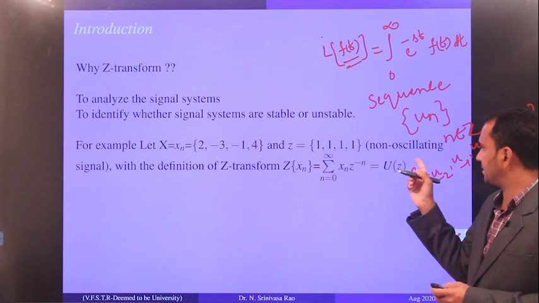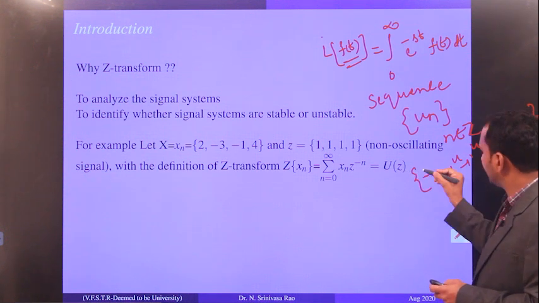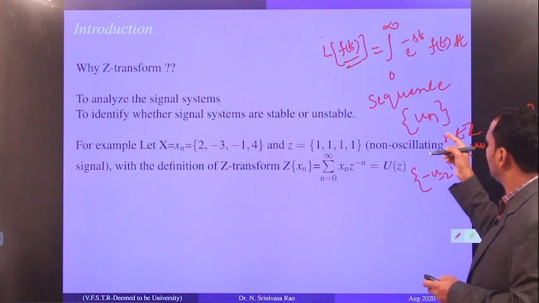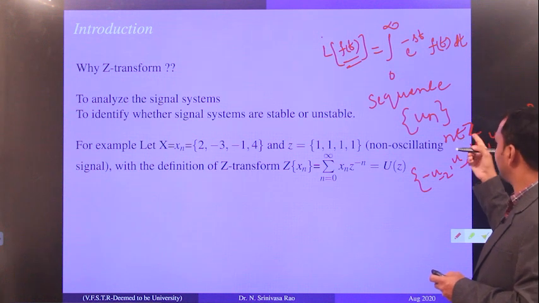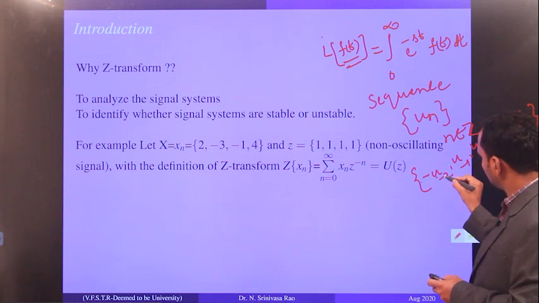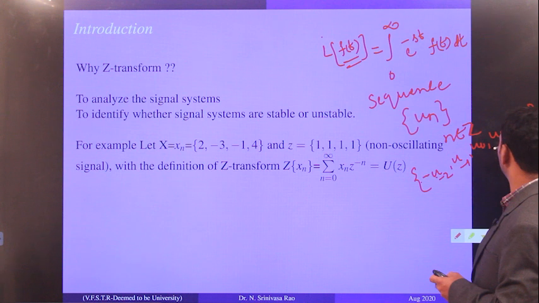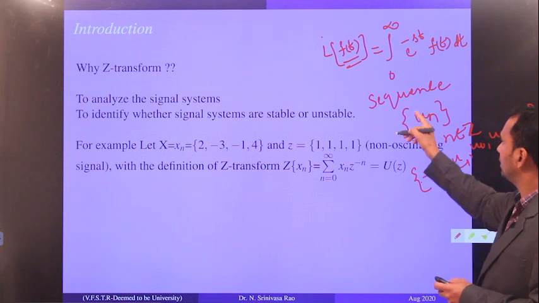So this is called a sequence, denoted un, where n belongs to Z and Z denotes the integers.